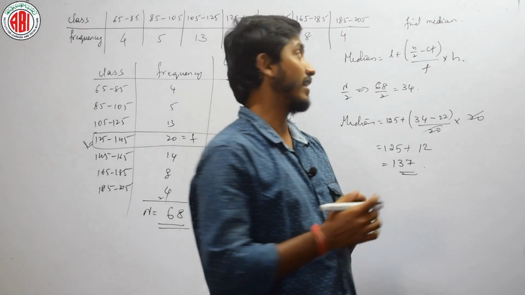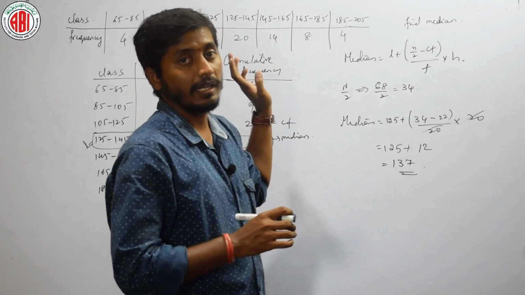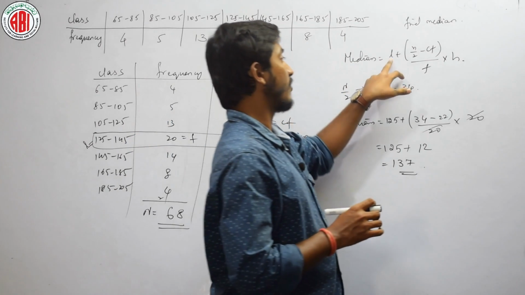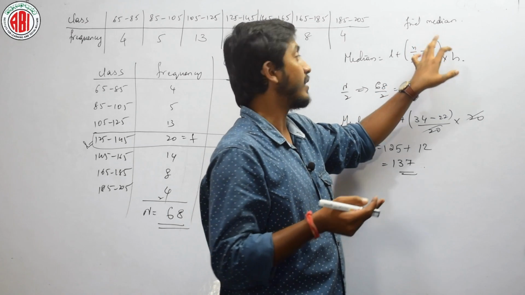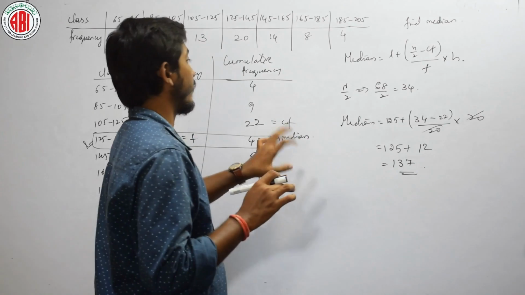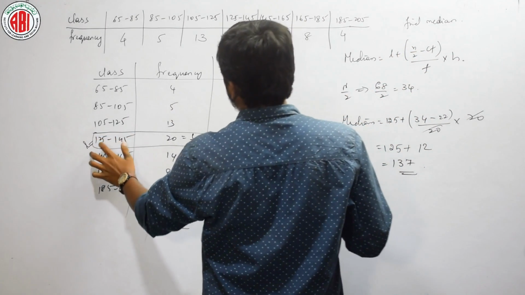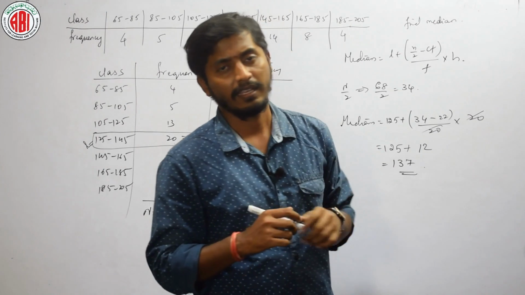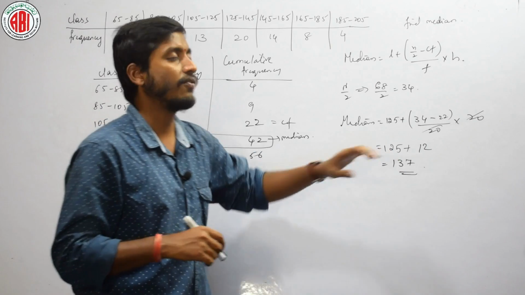Okay. Now, once again see here, whatever the question given here is, you have to find the median of a particular class and frequency. The formula is L plus (n by 2 minus Cf) by F into H. N is the total frequency, Cf is the cumulative frequency of the preceding class, F is the frequency of that median class, H is class length, L is lower limit of this median class. Is it okay? After writing that, we will substitute in the formula.